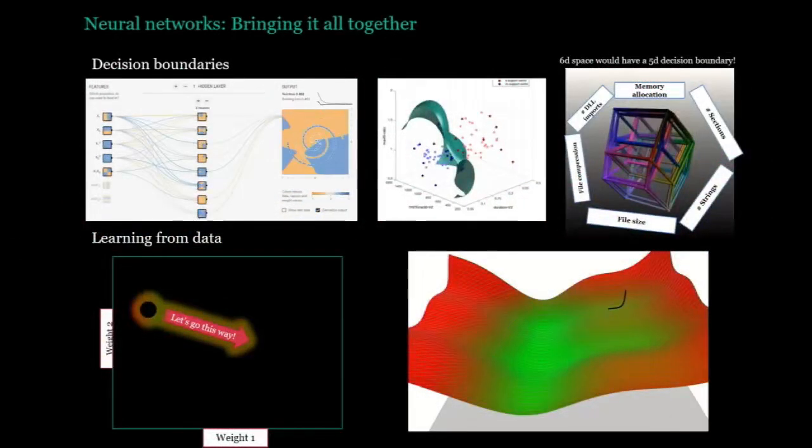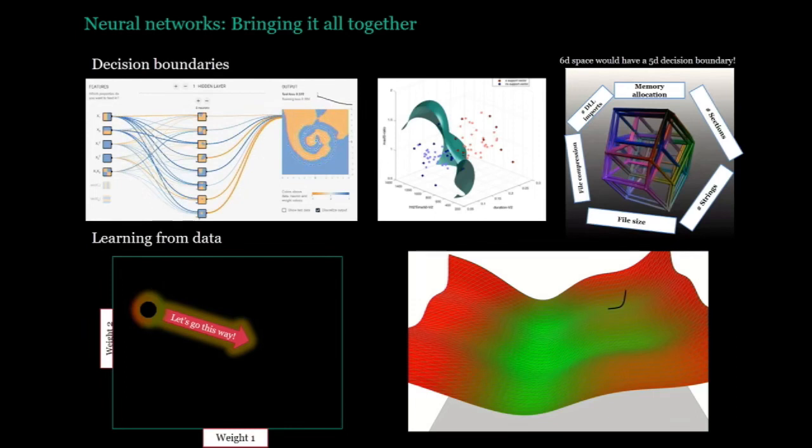Okay, so let's bring all of this together. So I introduced the idea of a feature space, right? These are some attributes that you extract in a malware detection context from malware, right? I introduced the idea of a decision boundary, which is a geometric structure that we use to identify the separation between malware and benignware. Introduced the idea that we check what side of the decision boundary we're on in order to detect whether or not a binary is malware or benign.